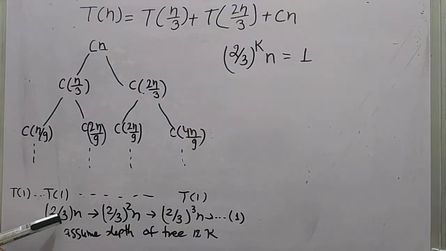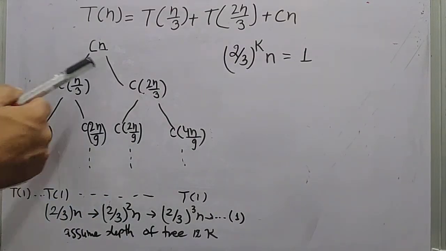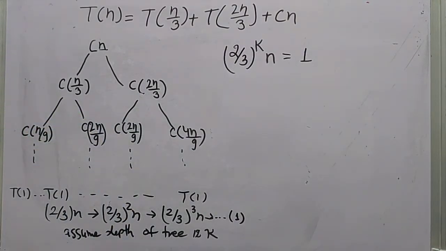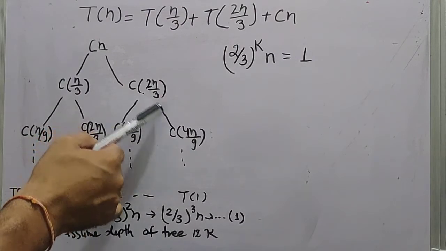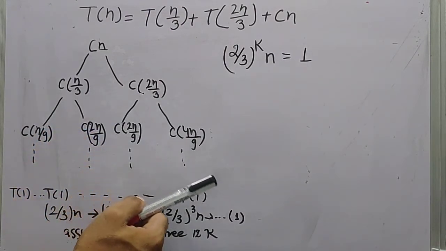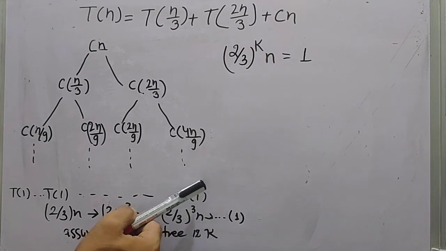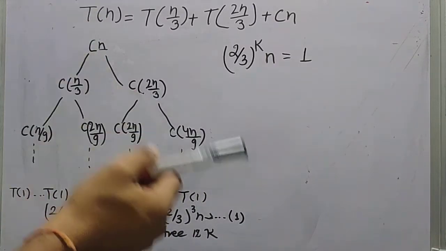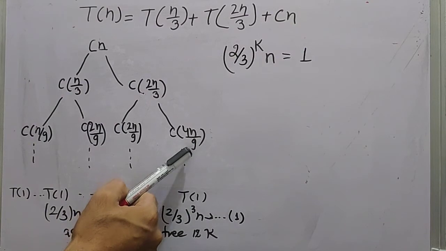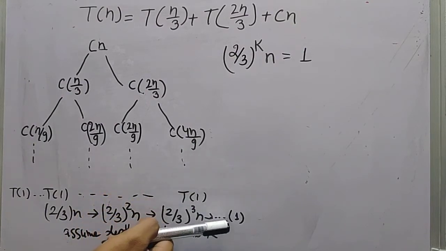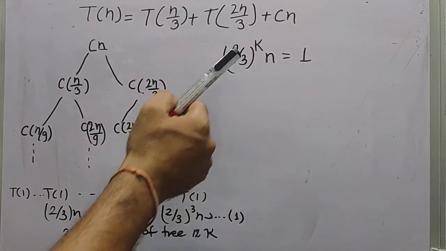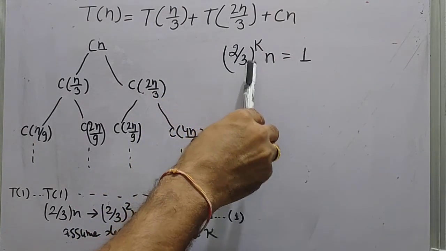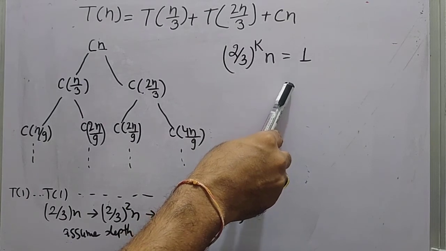Again, what I am saying is that the longest path in this tree, because all the paths will have different length or depth, some will reduce quickly. Then this one, similarly this one, and this will reduce slowly, so it will go up to the longest path. So I am saying that at the kth depth, this subproblem size will become 1. So that will be my last level. Clear? So here you can say that 2 by 3 to the power k times n will be equal to 1, right?